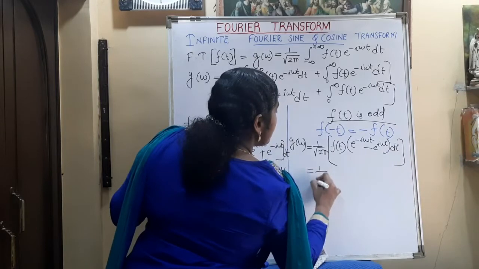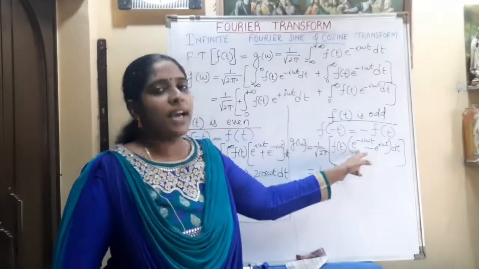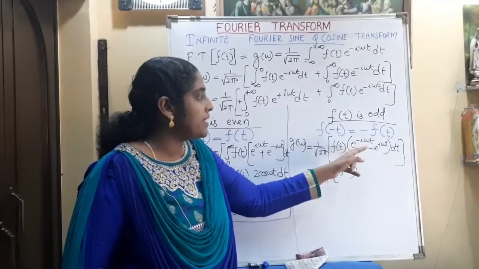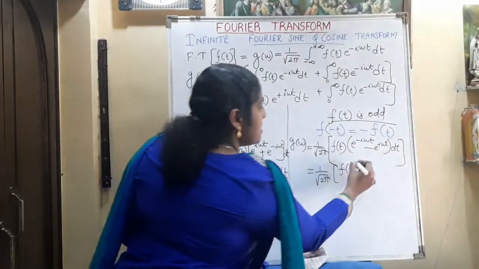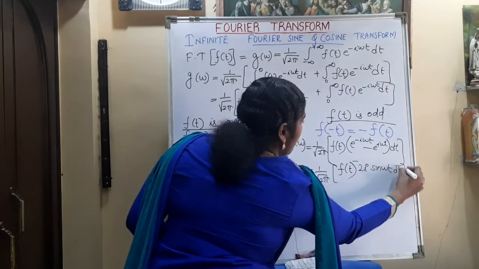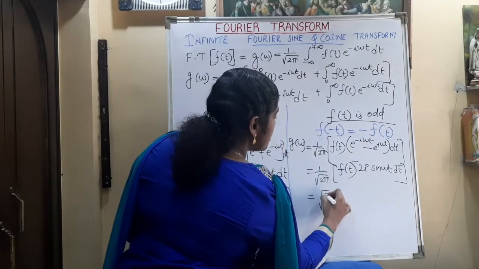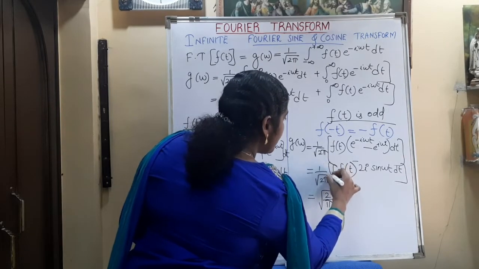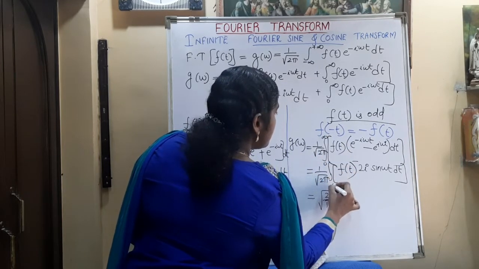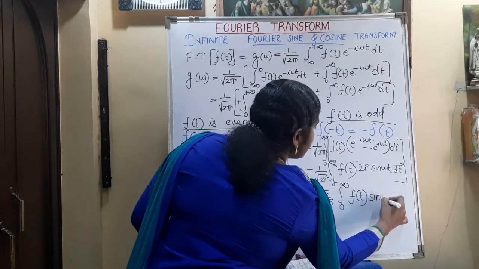So what is this expression? 1 by root 2 pi into f of t into e raised to minus i omega t minus e raised to i omega t. There we are taking one minus outside. What we are getting is 2i sin omega t, that is, it is minus 2i sin omega t dt. Okay, so I am taking this 2 outside, so it will become root of 2 by root 2 is root of 2 by pi. Here one integral is also there, 0 to infinity, integral 0 to infinity f of t into sine omega t dt.